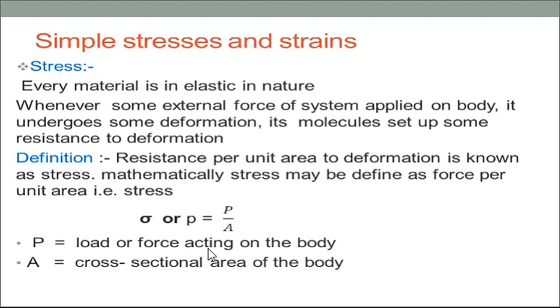If you want to find out the stress or resistance offered by any material or any member, you should know this formula: sigma is equal to P by A. You should know how much load is acting onto the body, in Newton or kilonewton, divided by the cross sectional area over which that system of loads is acting. If you know that cross sectional area, you can easily find out the stress developed or resistance offered by that material.